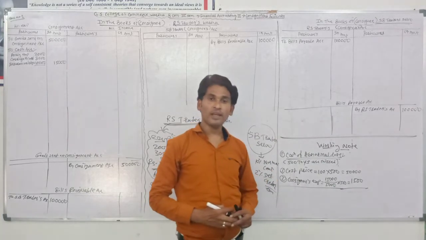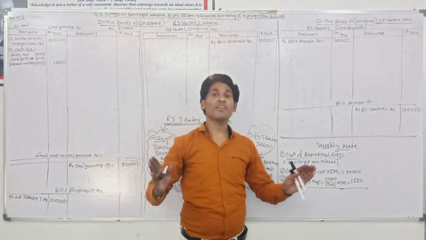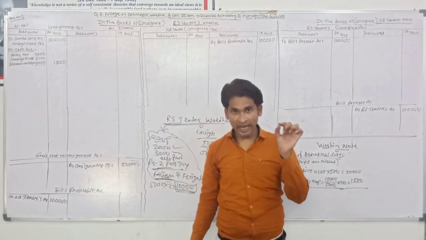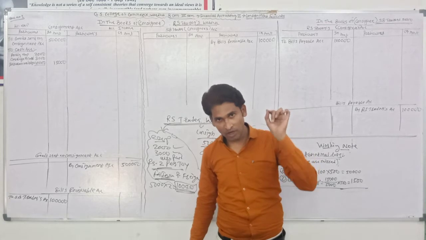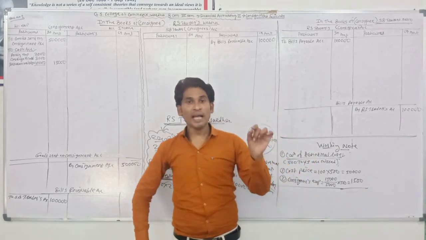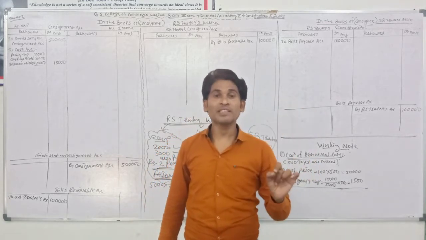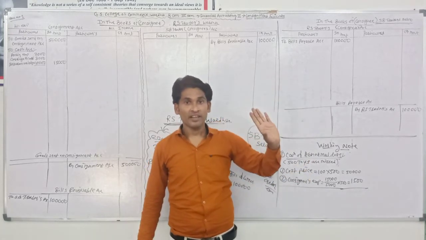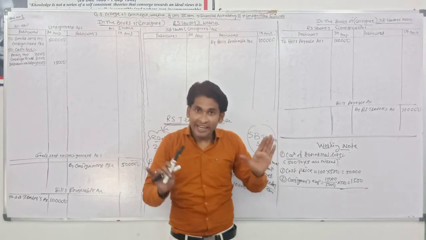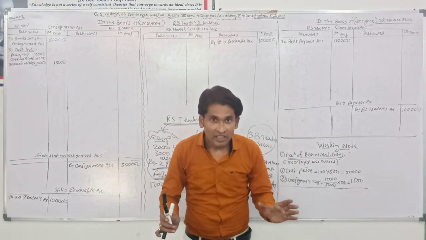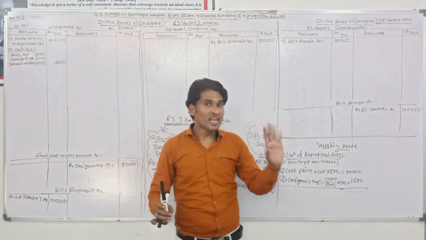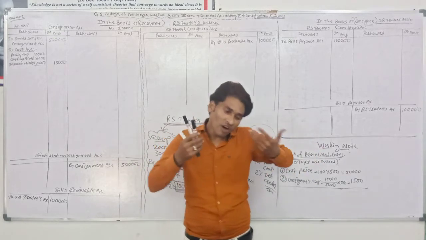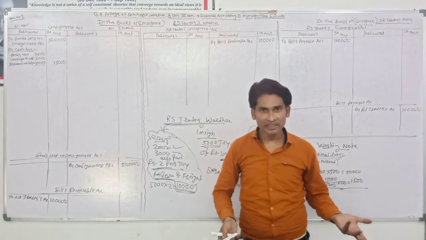Okay, when goods are in transit, listen very carefully and clearly. When you are calculating the amount of abnormal loss and goods are lost in transit, it means goods never reached the consignee. Then the consignee never makes expenses for these goods, because these goods did not come into the consignee's hand.